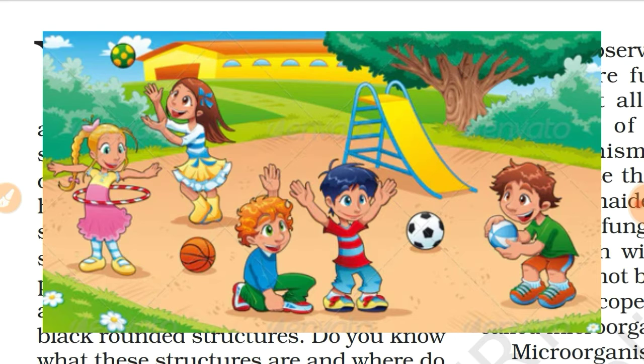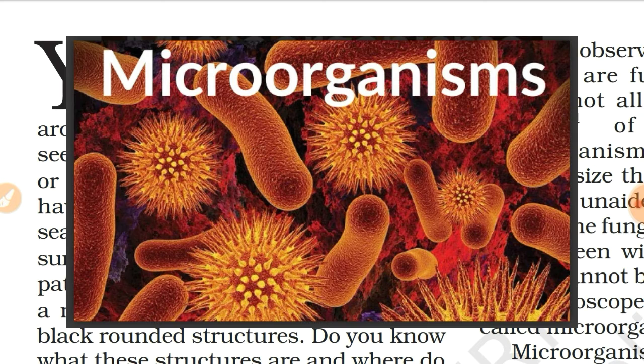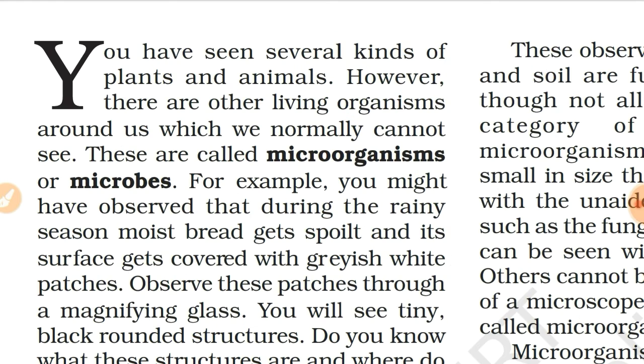But there is one organism that you cannot see in this picture. You will say, how? Which organism? I will say that this type of organism is known as microorganism, which we normally cannot see with our naked eye or unaided eye.